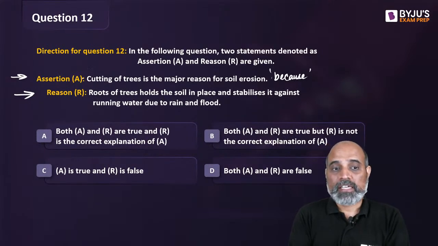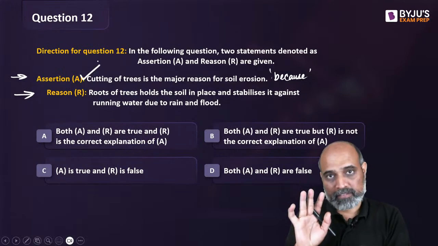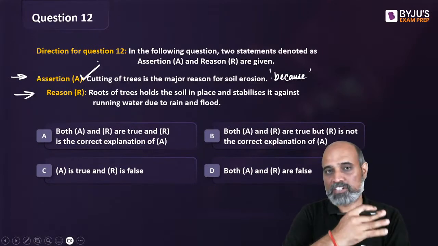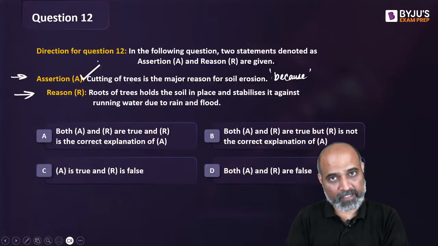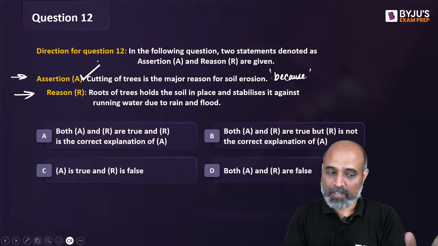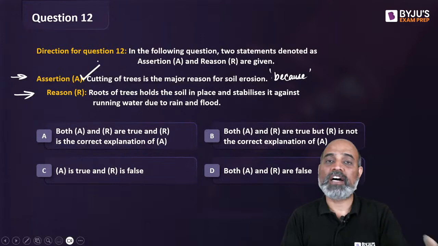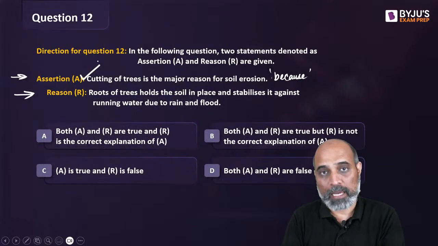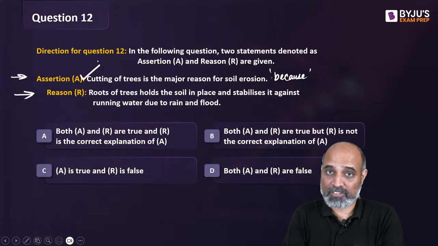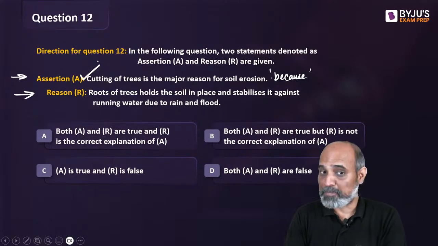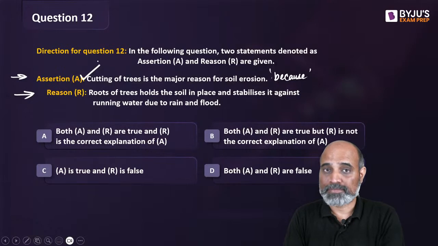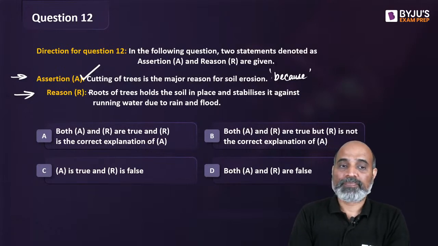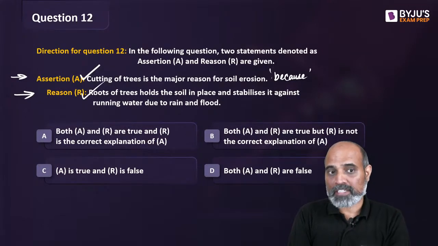तो देखो, ये एक सच बात है. ठीक है? Forget about assertion and reasoning. This is a fact in itself. Cutting deforestation is one of the biggest reasons. It's actually the biggest reason why soil erosion happens. Now, this is a part of science or maybe general awareness. अगर आपको नहीं पता है तो उसमें आप कुछ कर भी नहीं सकते हो. ठीक है? Now, forget about the first one. Look at the second one.